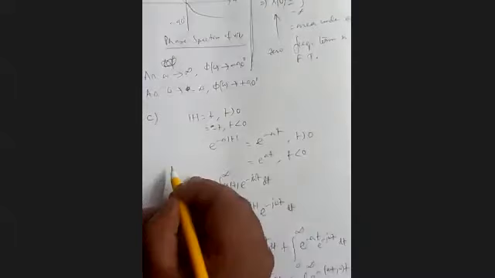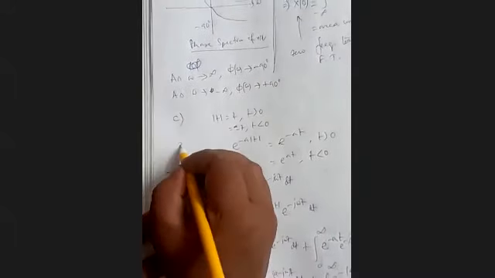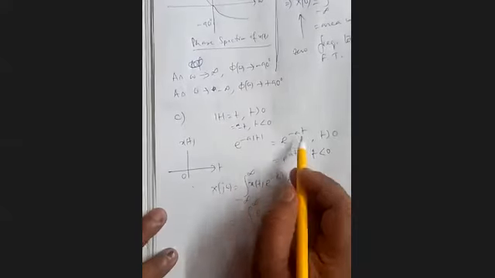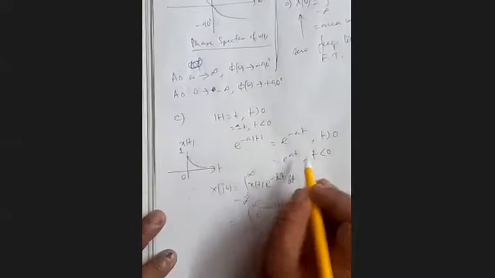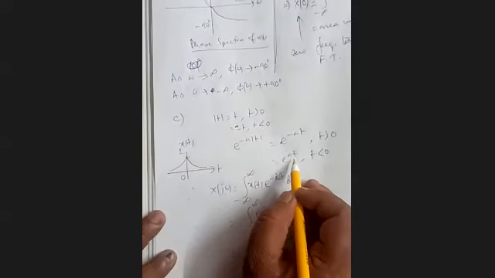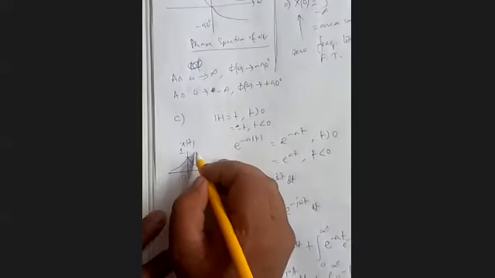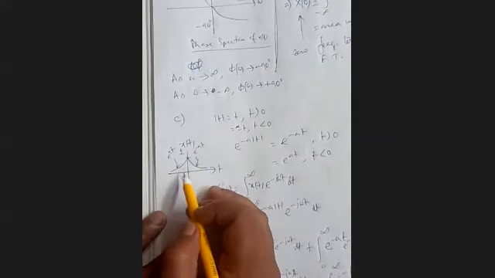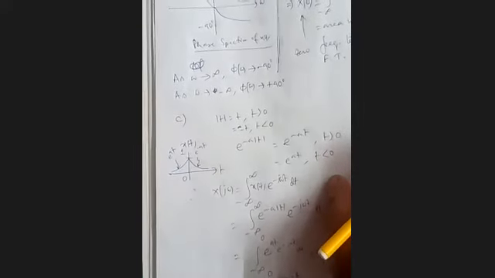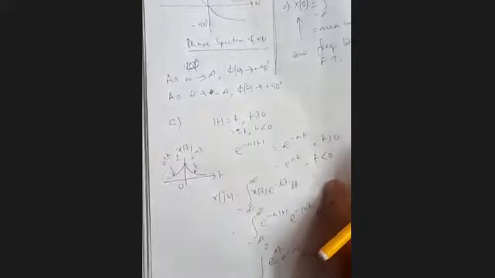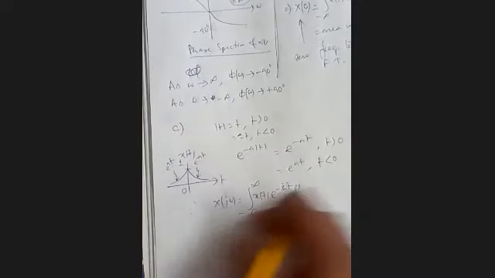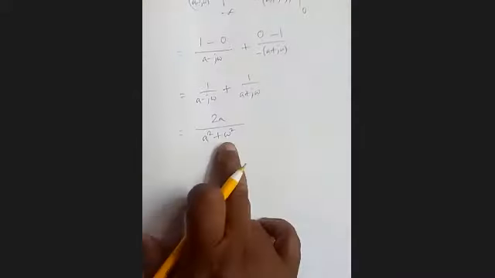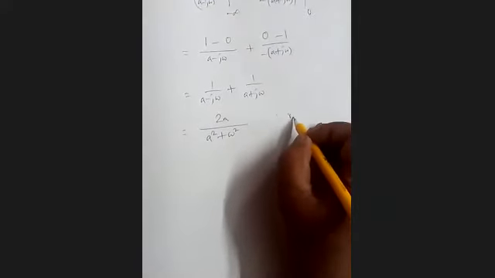This expression. Now we plot this. In the right side, it is e to the power minus at. In the left side, it is e to the power at. Here t positive, here t negative. So it is e to the power negative always in both the sides. So it is x(t). Note that it is an even function. Since it is an even function, its Fourier transform is also real and even.